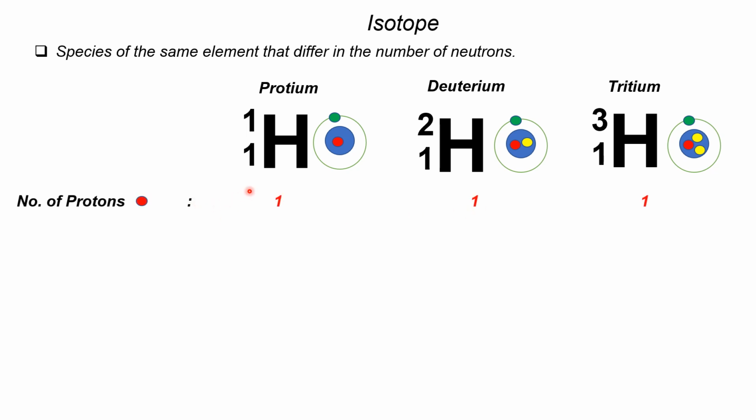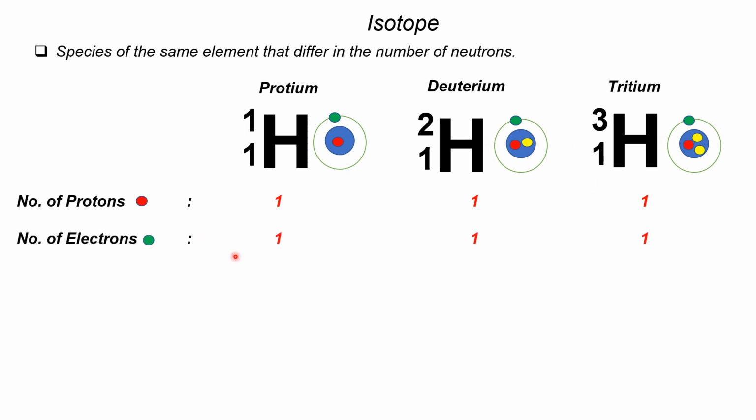And when we determine the number of protons of these three isotopes, remember that they are of the same element, so they should have the same number of protons and atomic number. So all of these three should have only one proton here. And the proton is symbolized as a red circle. So here, one red circle in the nucleus, and also here and here as well.